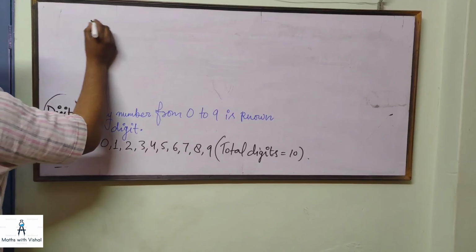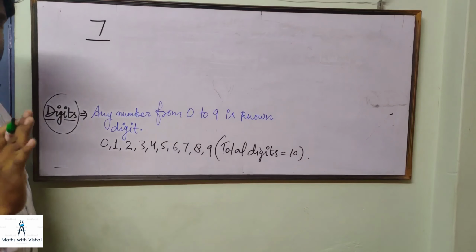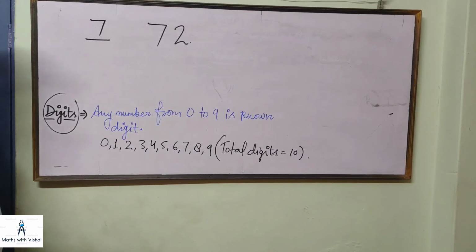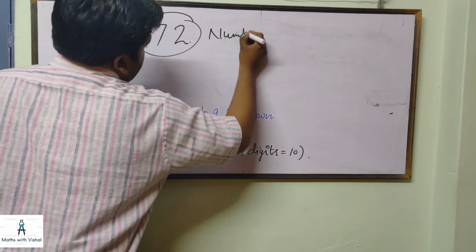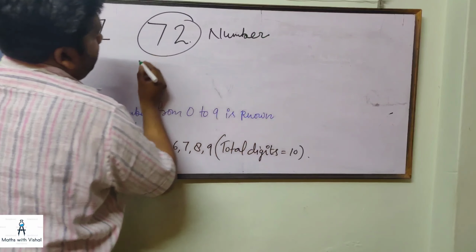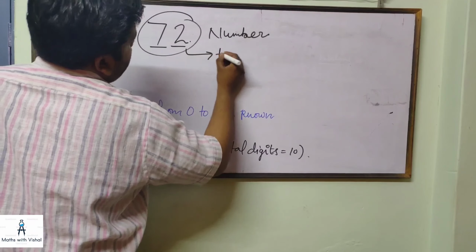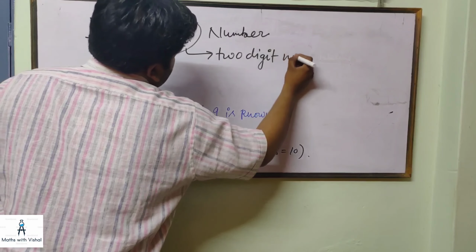Suppose 7. Now 7 is a number as well as a digit. But if you are writing 72, this is a number. This is a number with how many digits? 1, 2. So this is a 2-digit number.